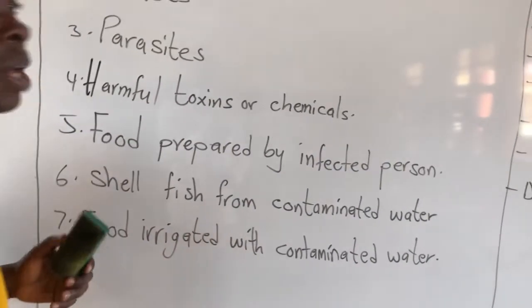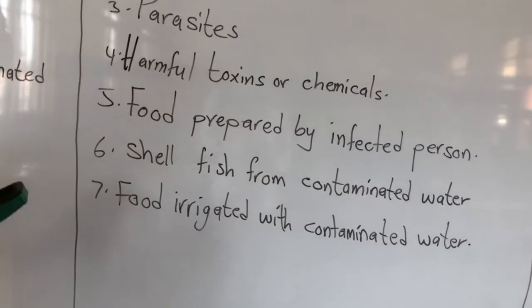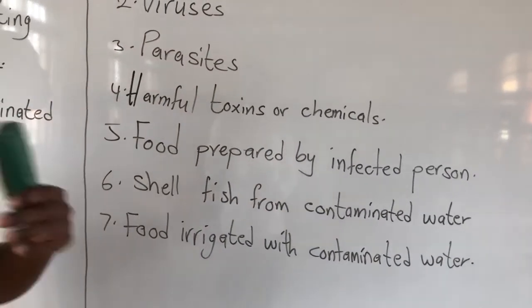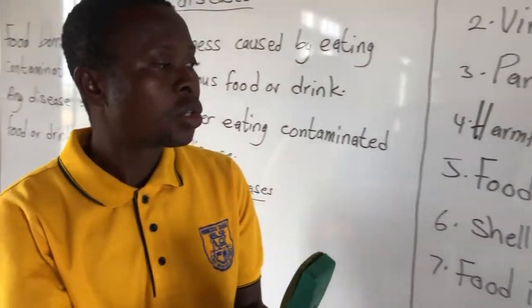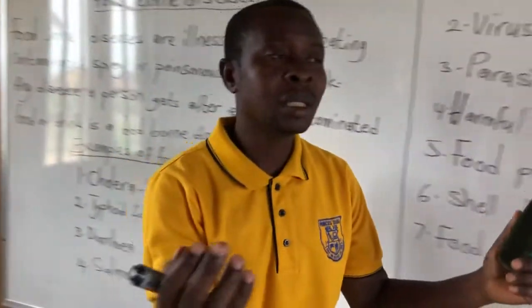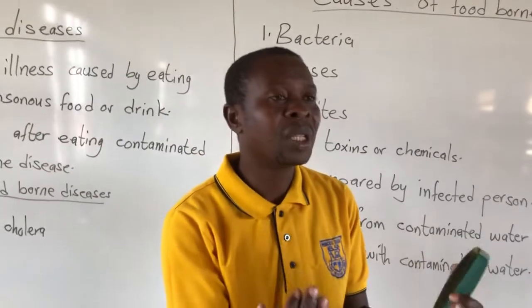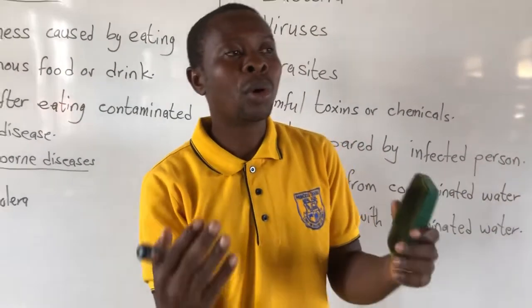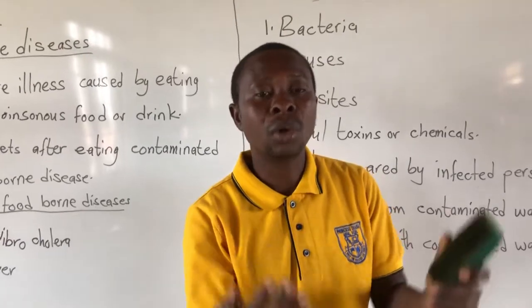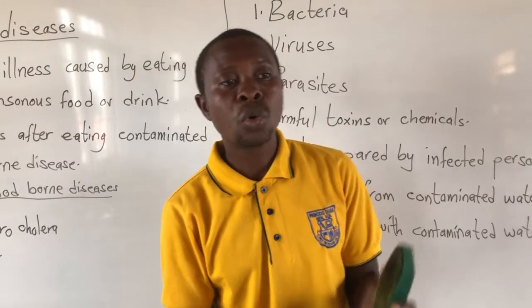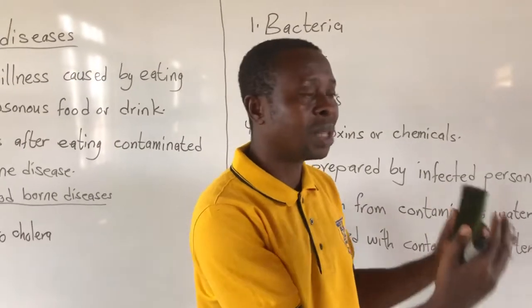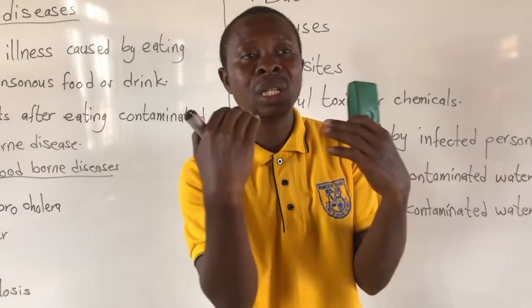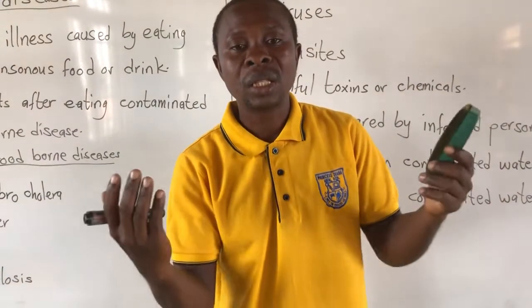Shellfish from contaminated water. Okay, for example, let's say the person has cholera, okay? Then the person has defecated into what? A water body. Okay, very good. So when that water body is affected, the water becomes infected. So when we take shellfish from that water or from that river, after eating the fish, we also contract the same diseases.